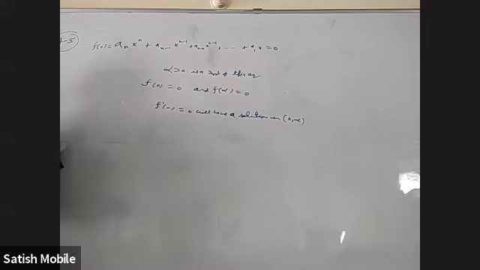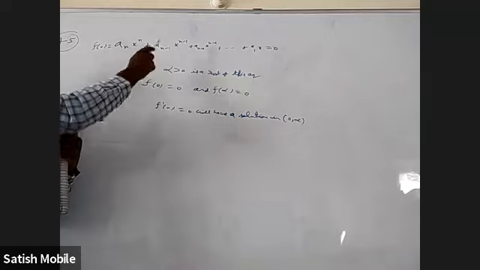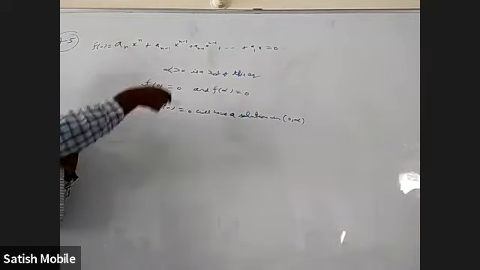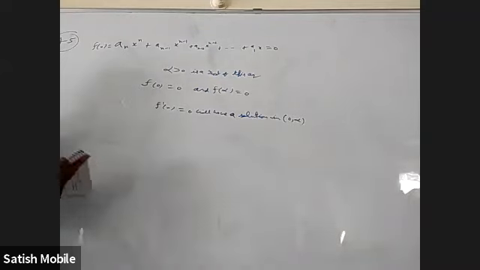So they said alpha is a root, and we have to understand 0 is also a root. Between 0 and alpha, the derivative is equal to 0, so we should have a solution.